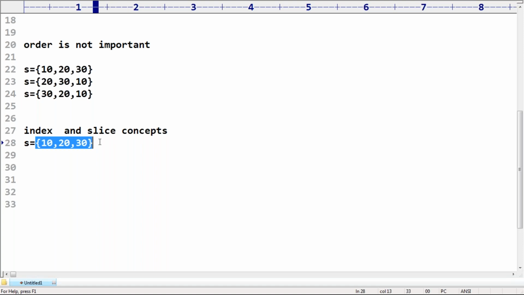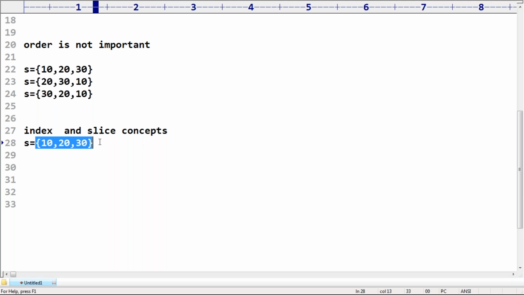Next, one more thing: is the set concept mutable or immutable? Set is mutable. Tuple is immutable, but set is always mutable. Based on our requirement, you can add something, you can remove something. All those things are possible. It is mutable. Remember, right?